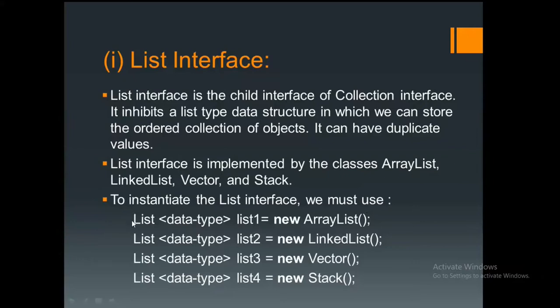Now you see the first one is the ArrayList data type we need to specify, and some reference we need to declare equals new ArrayList class. We are initializing this. Suppose if we are using the LinkedList class, then LinkedList data type, reference object equals new LinkedList. If you understand one syntax, almost all the remaining classes' syntax looks very similar. Only the class name will change. And the third class is Vector. Vector data type, some reference object equals new Vector.